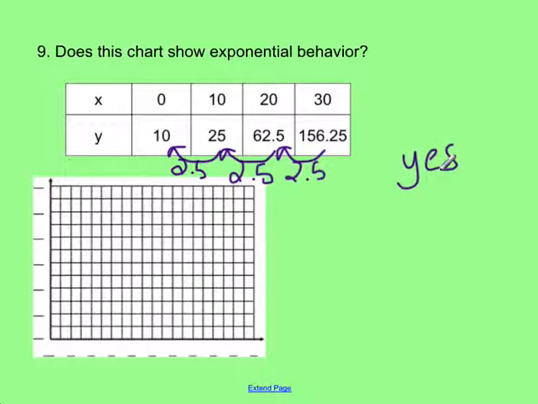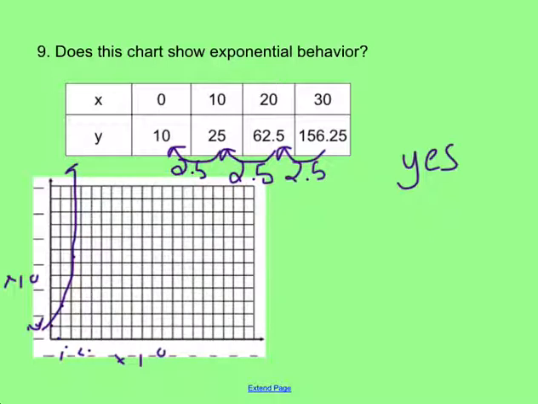So let's go ahead and graph that exponential behavior. I went up by tens, and this side also went up by tens. So we're going over 0 up 10, that's going to be here. Over 10 up 25 is going to be here. Over 20 up 62.5, there's 30, 40, 50, 62 is going to be just above it. And I'm not going to get to 156.25 at all on this graph, so I don't want to cross over to 3. Again, it's a good idea to label your scale on each of your graphs.